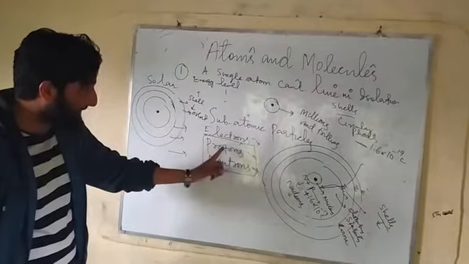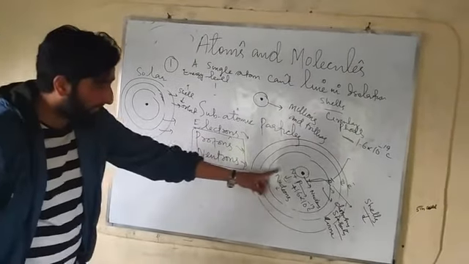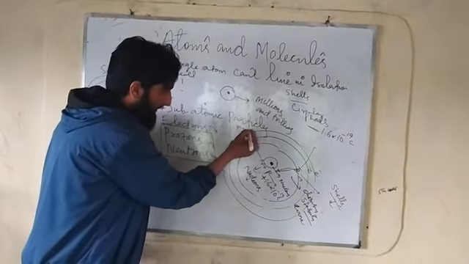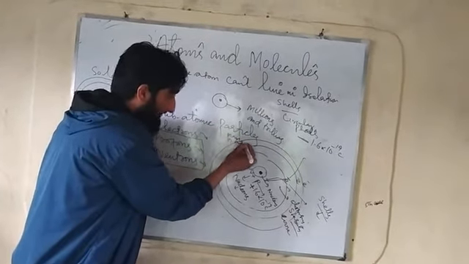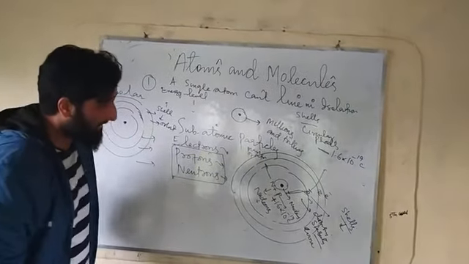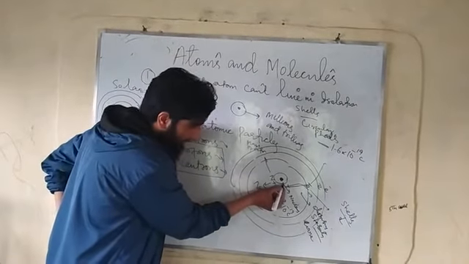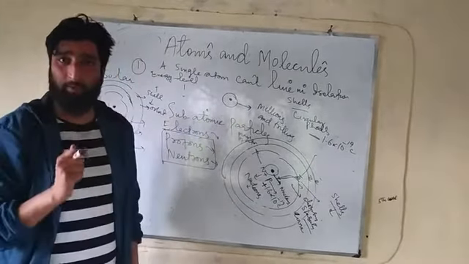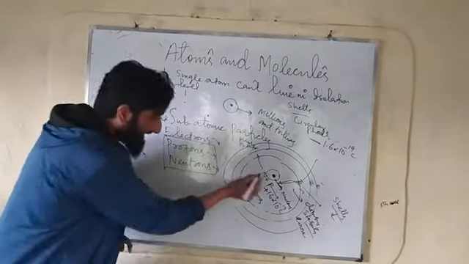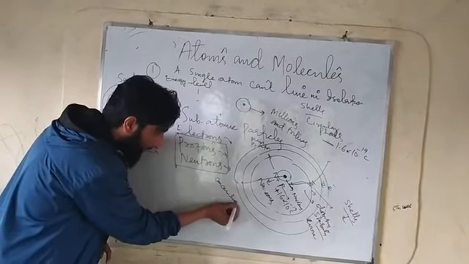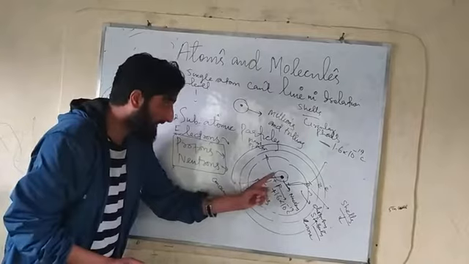As far as protons and neutrons are concerned, they actually constitute the mass of an atom. It's because of these protons and neutrons that an atom has mass. And as far as the whole mass of the atom is concerned, it has been experimentally proved that the whole mass of the atom is concentrated in the nucleus. Whole mass, a very important point here.